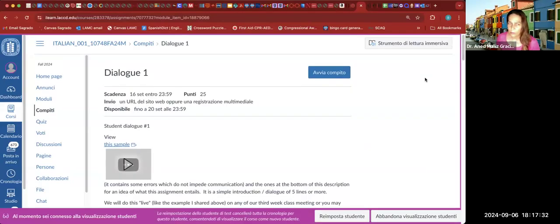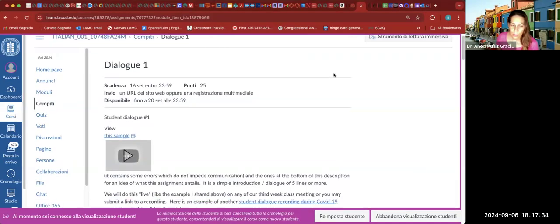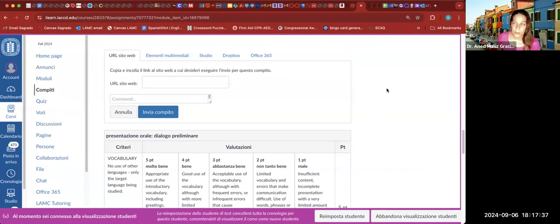Oh yes, the next thing that I wanted to show you is how to record, because somebody wanted to know how to do this. The best way is when you put on submit homework, after you figure out your notes and you know what you're going to be saying. For that, please look at the videos and the samples that I give you. If you cannot make this work because you're using maybe a tablet or a phone that's refusing to cooperate, technology can sometimes play weird games on us.